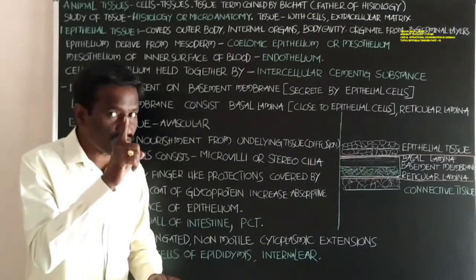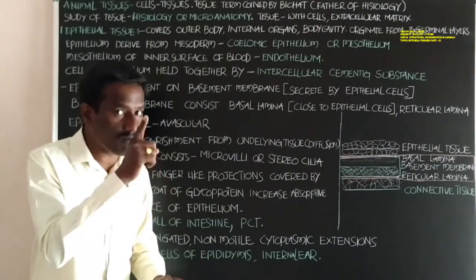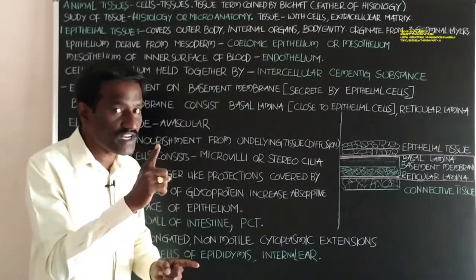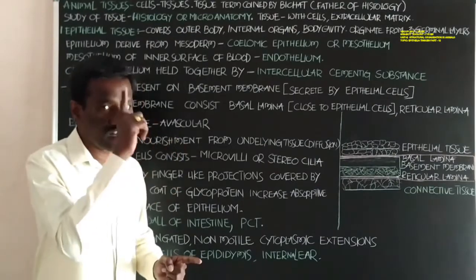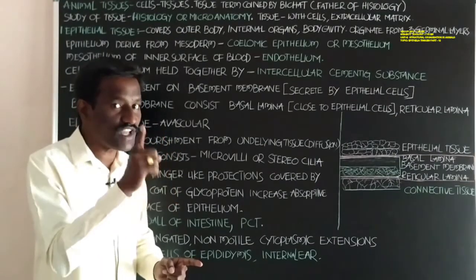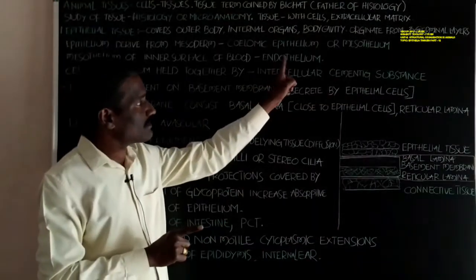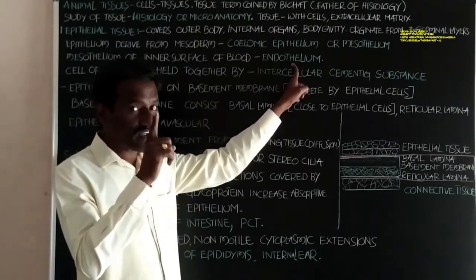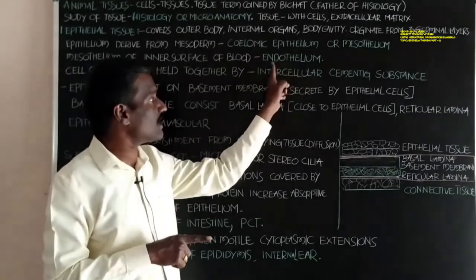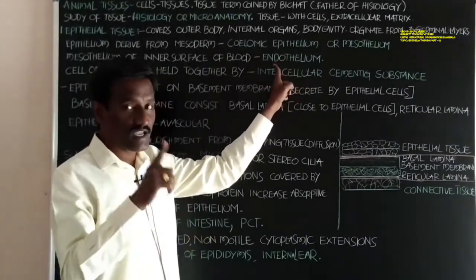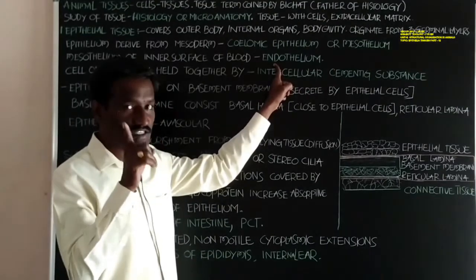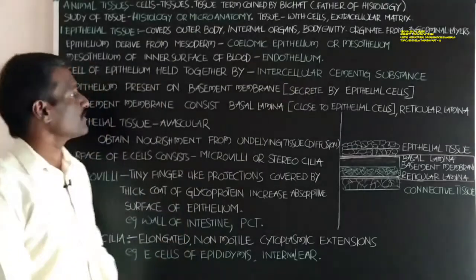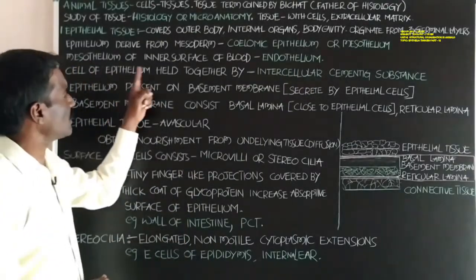The mesothelium of the blood vessel is called endothelium. Students, the inner surface of the blood vessel is formed by epithelial cells, and these epithelial cells are called endothelium.